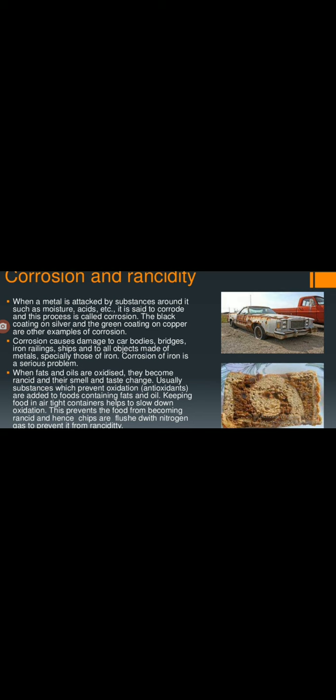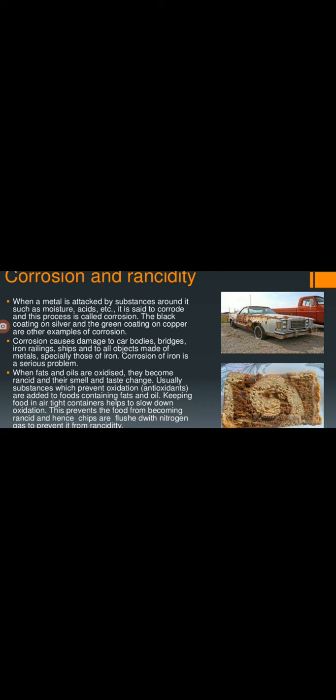That's why we cover it in a vessel or pack it well. If you are packing, it means we are avoiding contact with air, so no oxidation happens, and the food stays protected and can be used for a long time. So now you understood rancidity. When food containing oil and fat is exposed to air, it undergoes oxidation, which leads to bad smell and decaying of the food, and that situation is called rancidity.